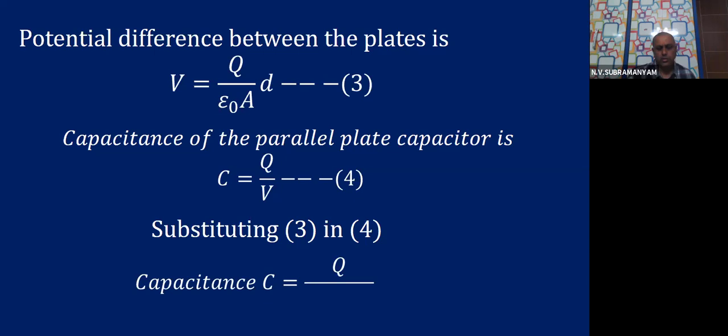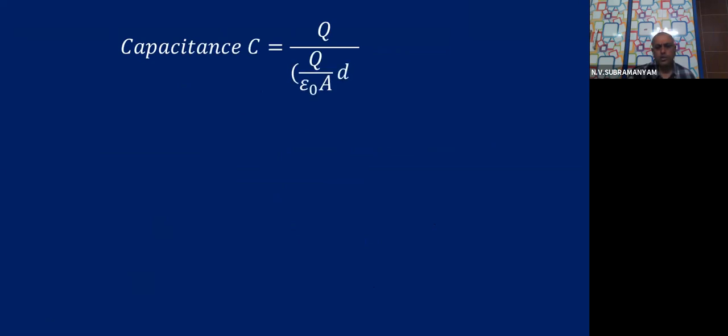Capacitance C is equal to Q by, children, Q by Q D by epsilon 0 into A. Okay, I hope you followed. So again, I am showing that Q by epsilon 0 A into D.